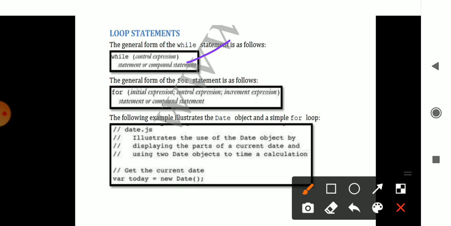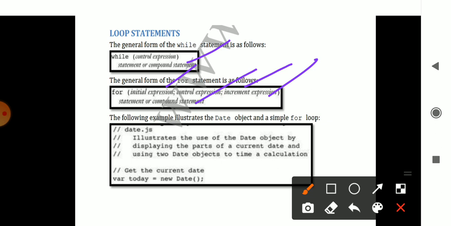In the same way, the for loop is also a looping statement. It has an initial expression, for example i equal to 0 in the beginning. Then i less than 10, like that, so it will execute till 10. Then each and every time the i will be incremented by i++, or you decrement it, it will be i--. And the other statements will be considered.